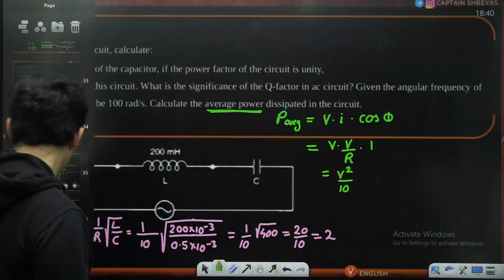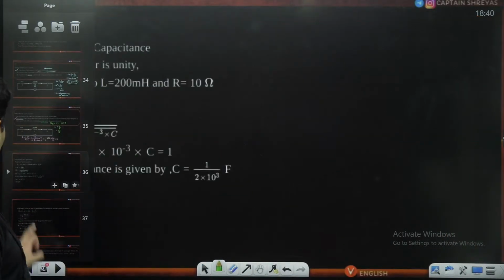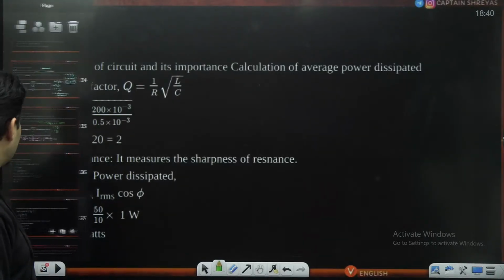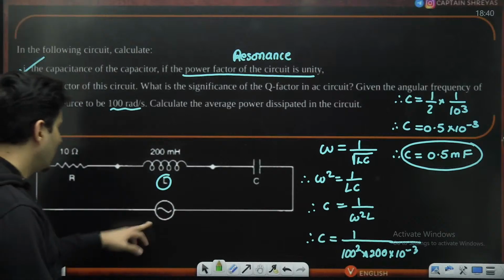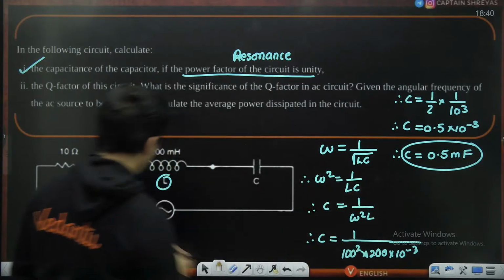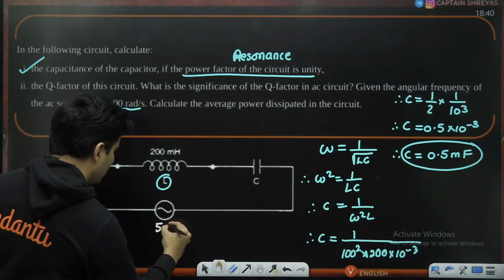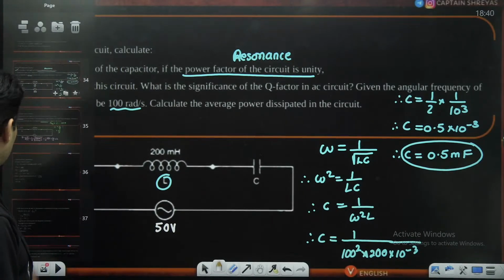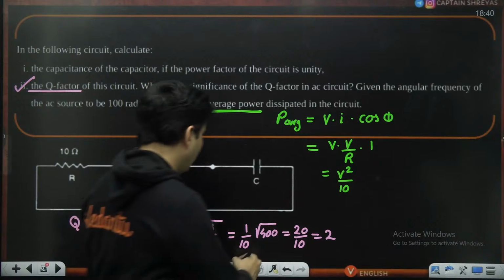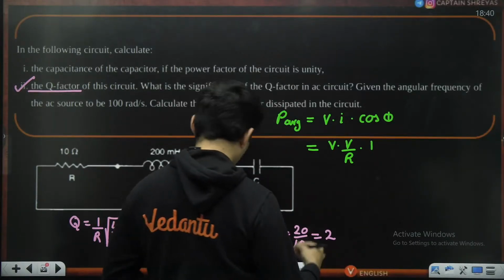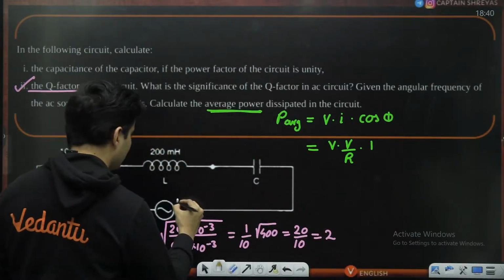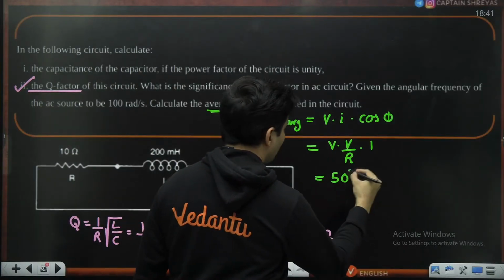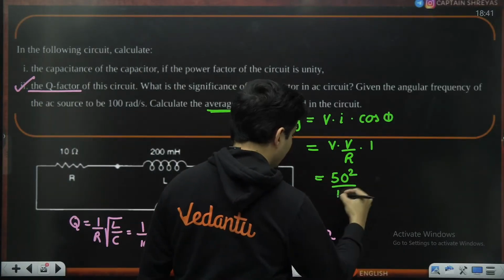But I think in the solution slide, they might have given some value of voltage. So yes, they have taken it as 50 volts. They missed that value in the copying. So this was apparently a 50 volts AC source. Assuming this is 50 volts, then this will be 50 square by resistance, which is 10.